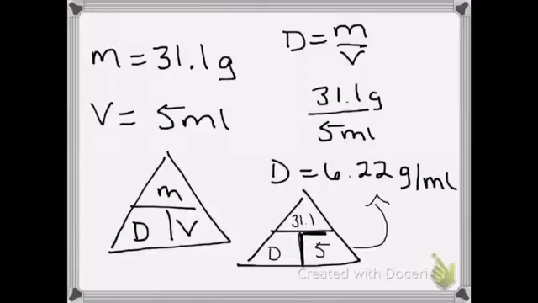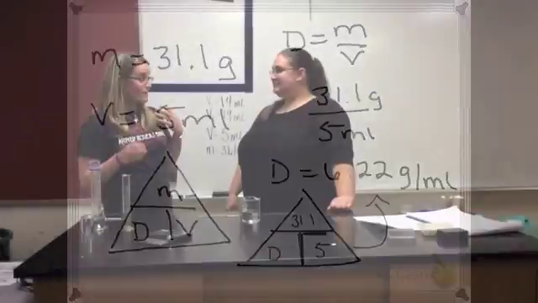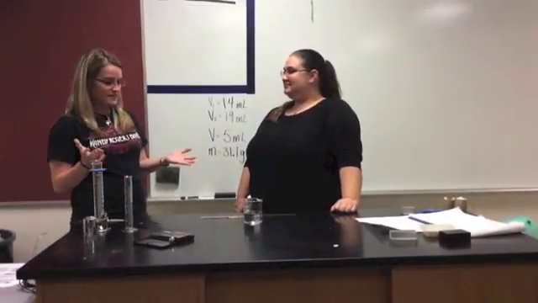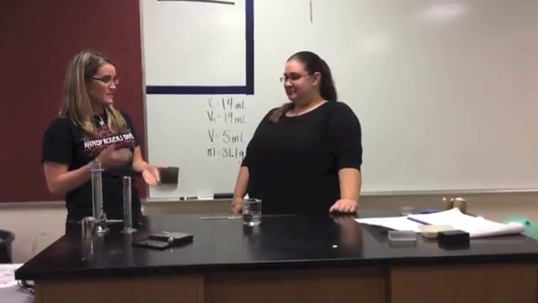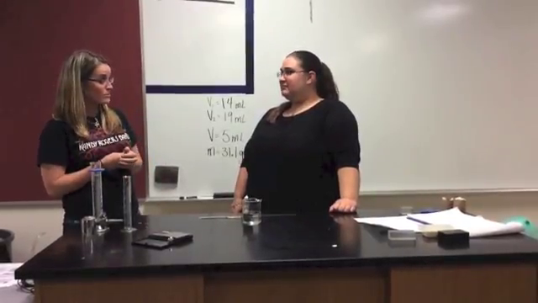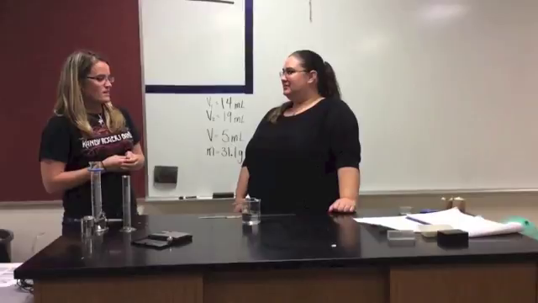So that's our wrap up for density. We know that density is equal to mass over volume. Density is an intensive property. Mass is always going to be in grams. Volume could either be in milliliters or centimeters cubed. So when you combine the two, your density units are always grams per milliliters. Well, I can find the volume of anything by dropping it into water and being able to measure the difference in the volume. Pretty much.